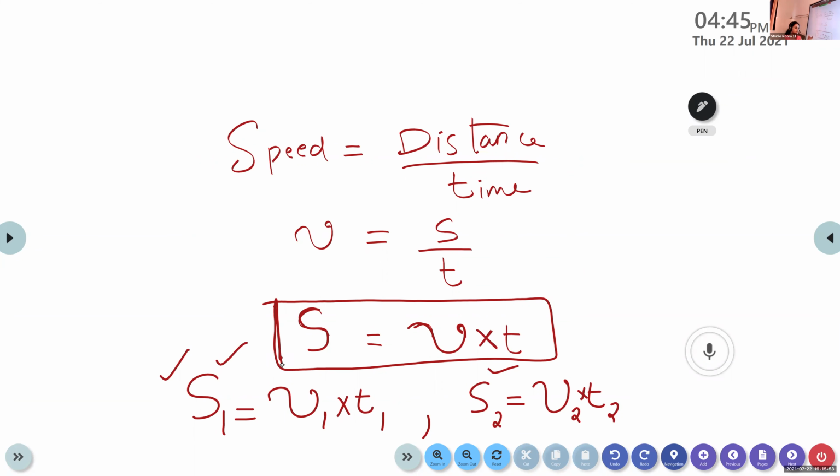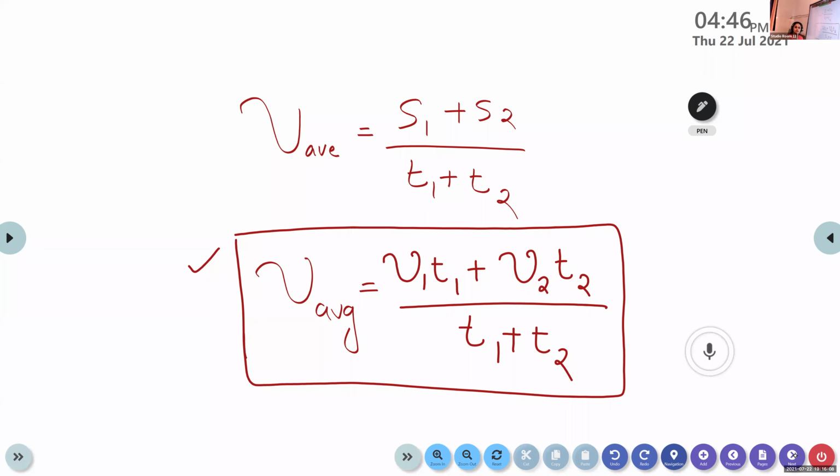So S1 is equal to v1 T1, and similarly S2 is equal to v2 T2. Substituting S1 and S2 in the equation for average speed, we get v average is equal to v1 T1 plus v2 T2 divided by T1 plus T2. Is it clear?